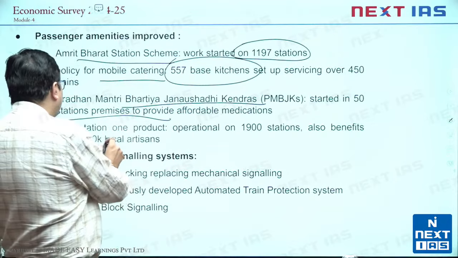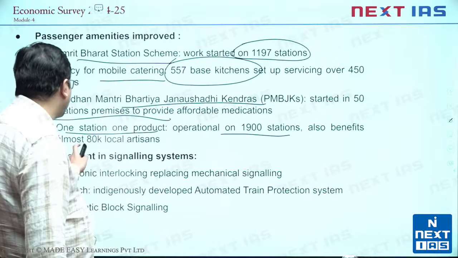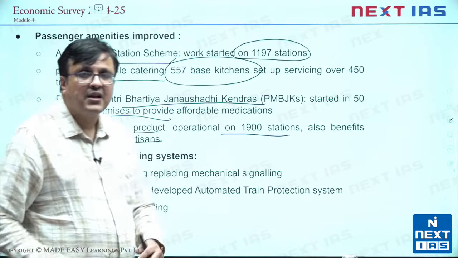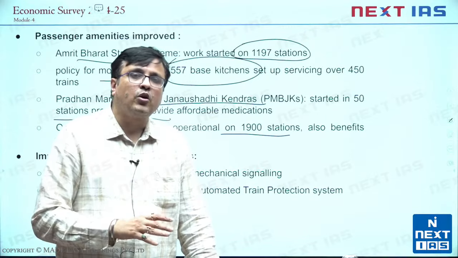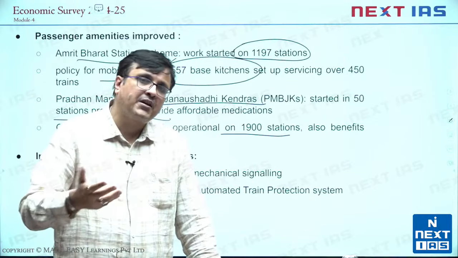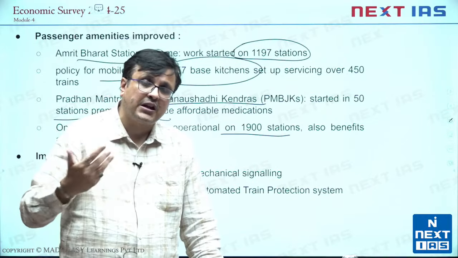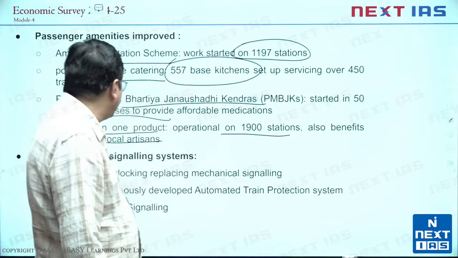Also, now we have one station, one product on 1900 stations for benefiting 80,000 local artisans. कोई toys बेच रहे हैं, कोई clothes बेच रहे हैं, कोई furniture बेच रहे हैं. और वन स्टेशन वन प्रोडक्ट के अंदर डेवलप करके चीजें लोगों तक पहुंचाई जा रही हैं, कोई statues बेच रहे हैं and so on and so forth. So that is helping in better achievement there.